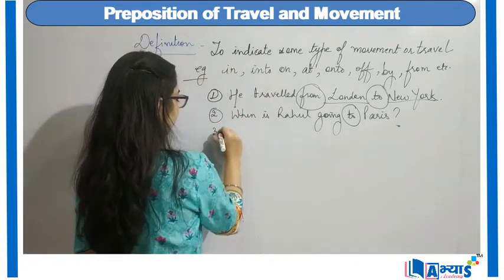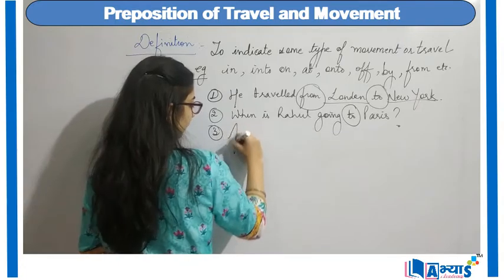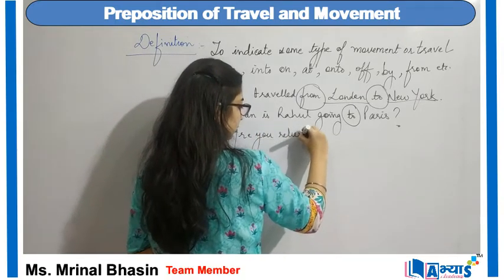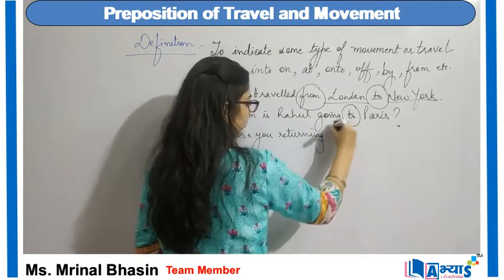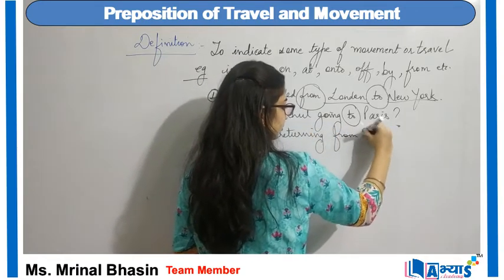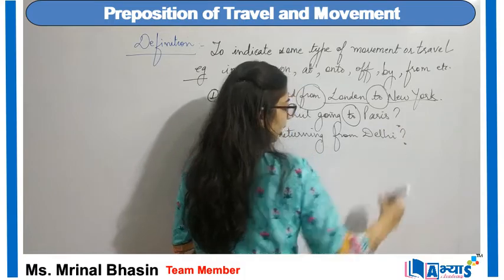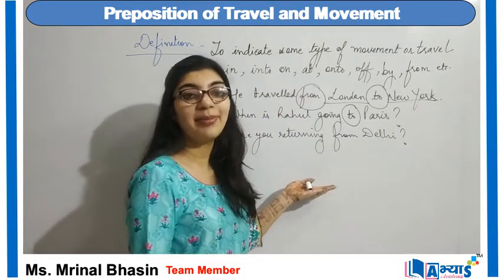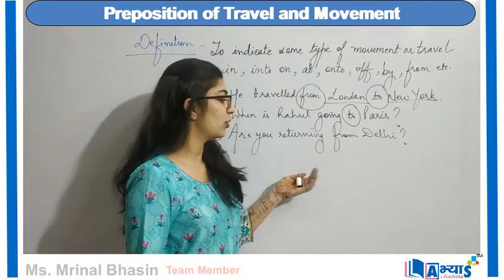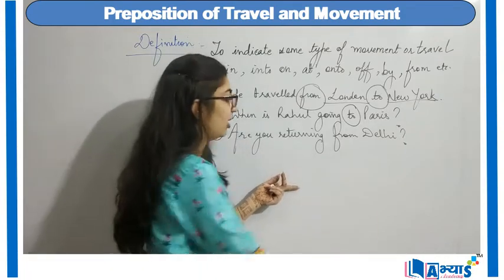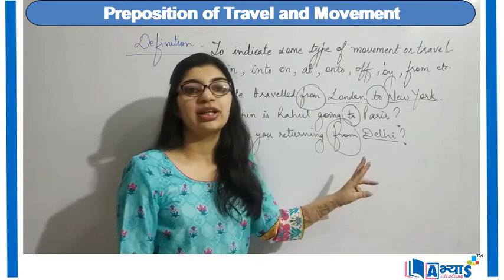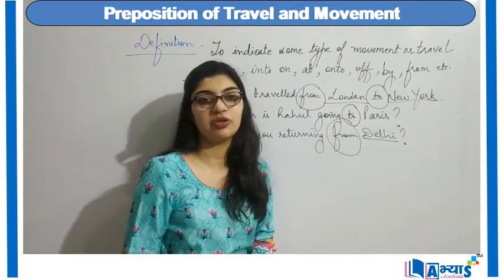Another example can be: are you returning from Delhi? Now again, are you returning from Delhi? It again mentions the travel. So this is again the preposition of travel. Now with any kind of place I am making use of from. Therefore from is my preposition of place.